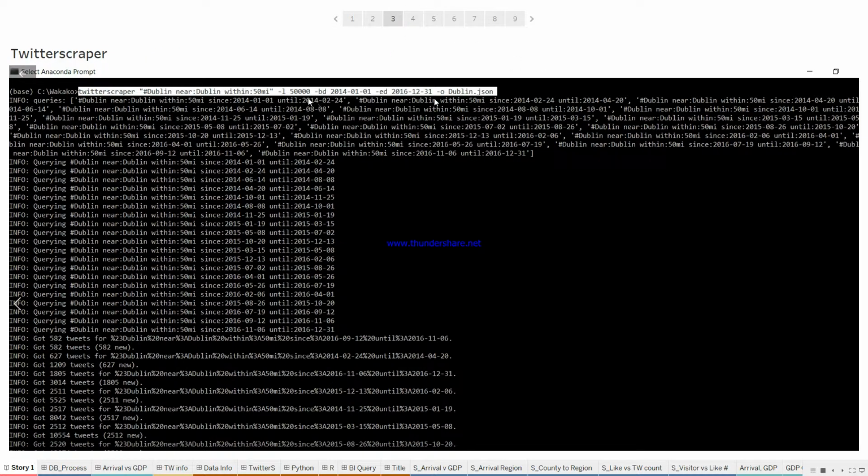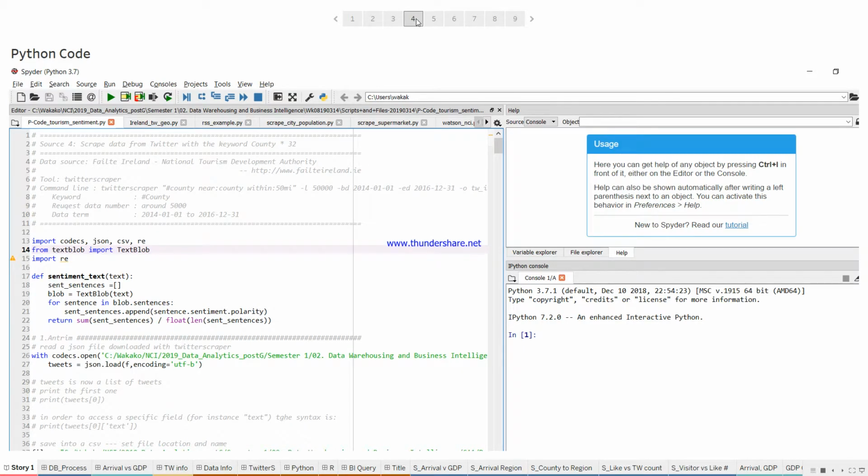And this is the sample code from the Twitter scraper. We set the county name, 50 miles, and the date. Then we created 26 JSON files, because Ireland has 26 counties. After this, we converted the JSON files to CSV in Python.